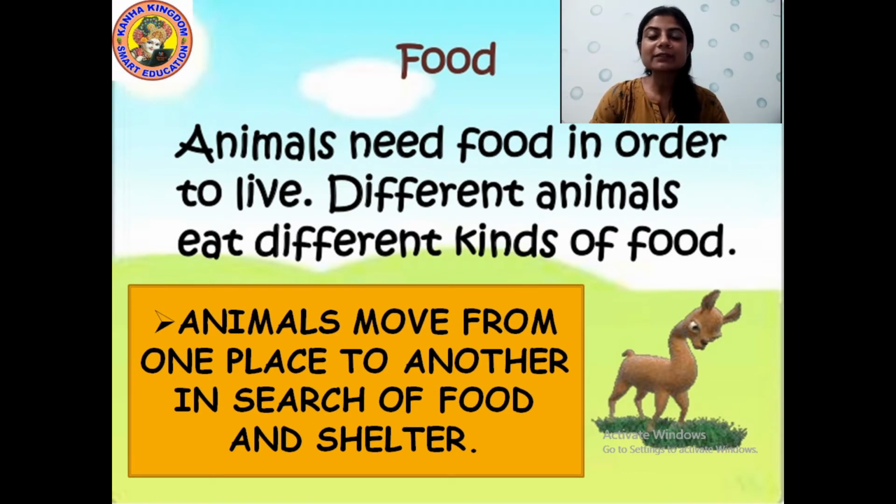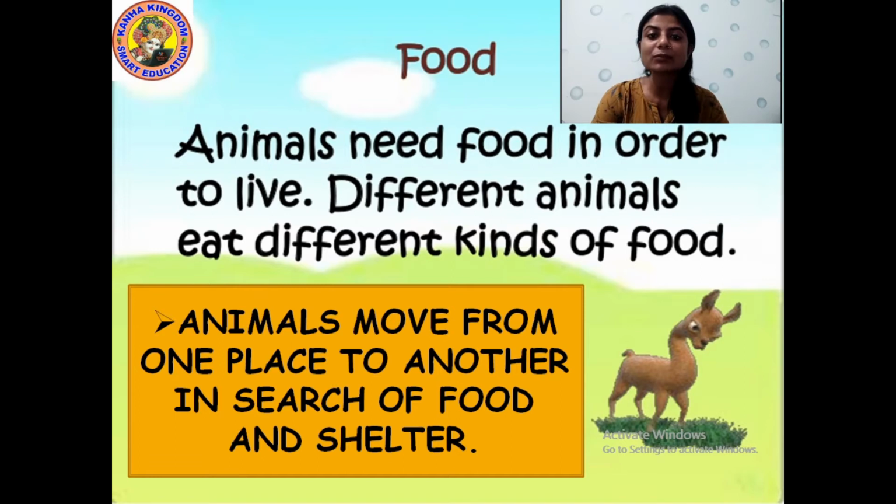And why do animals move from one place to another? When we come to school and we feel very hungry, we go home and we eat our food. Yes or no? We have a home where our mother cooks food for us. In the same way, animals move from one place to another so that they can get some food and they can get shelter.